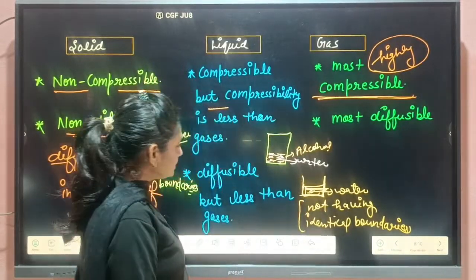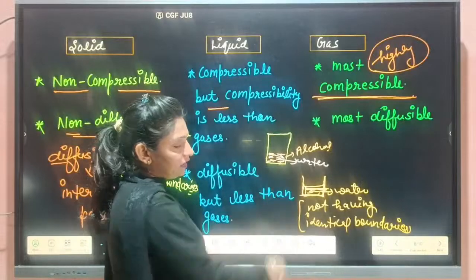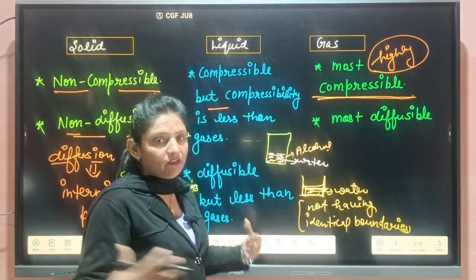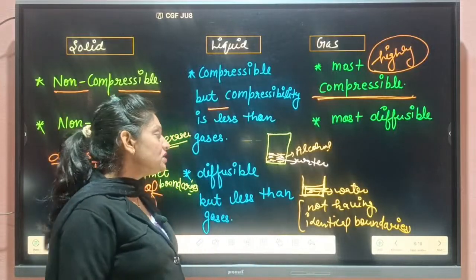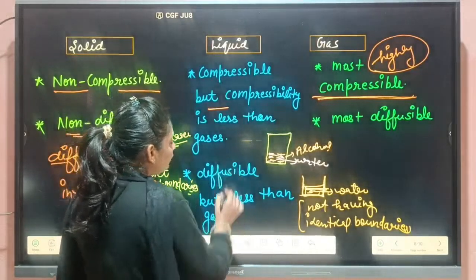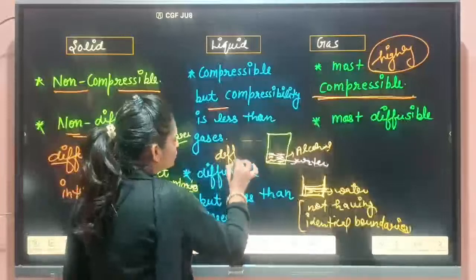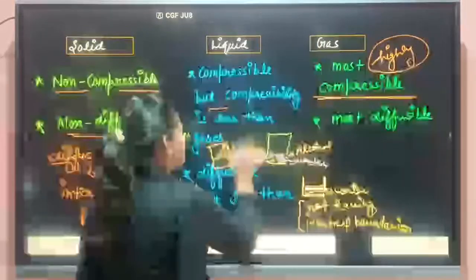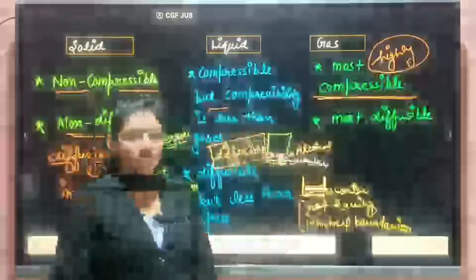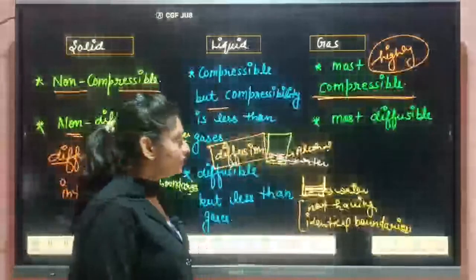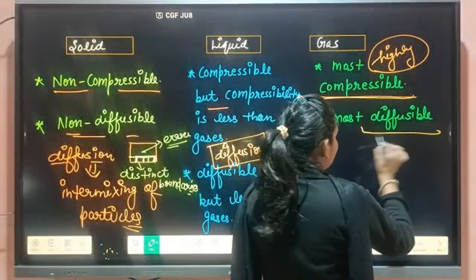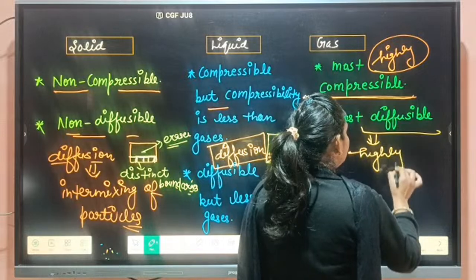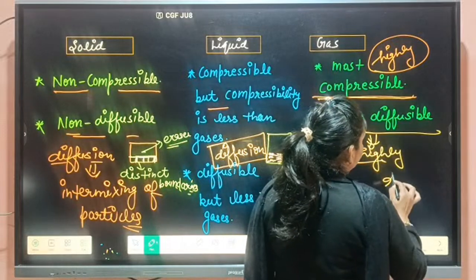Okay, so students, we can say here particles have the property to mix with each other. They are not having distinct boundary. Means they show diffusion. They have a tendency to intermix with each other. But gases show very high diffusion.